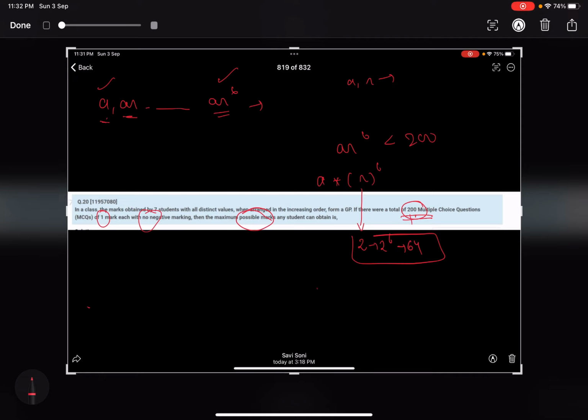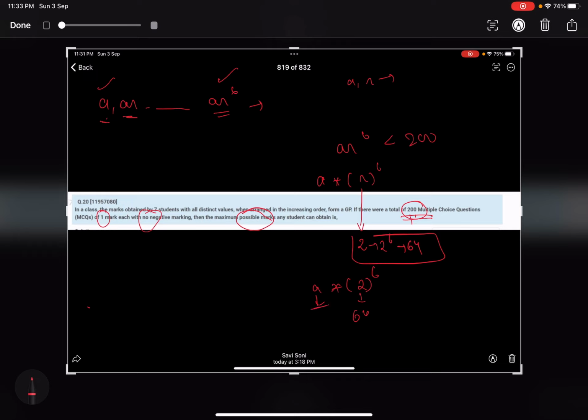So we got a times 2 to the power 6. Now what value can a take? We can give 1, we can give 2. With 2 we get 2, 4, 8, 16, 32, 64, so this is 64. Okay, so this is 64, we'll write 64.